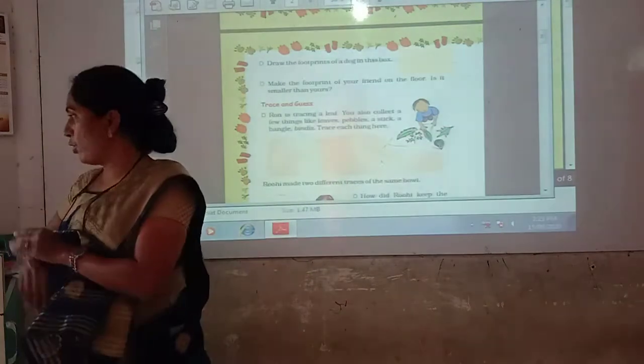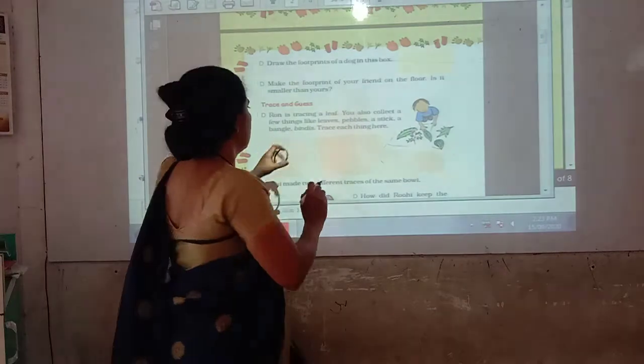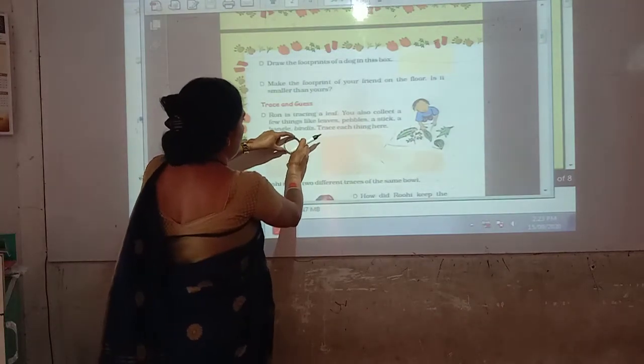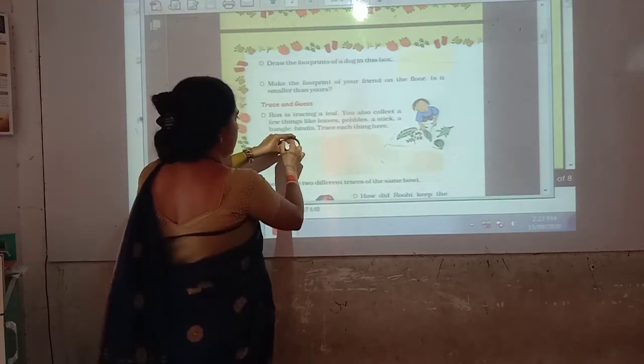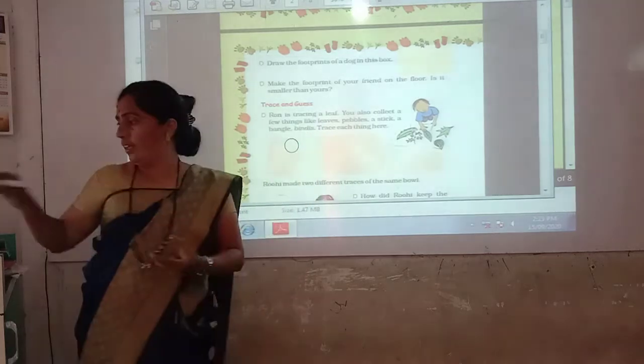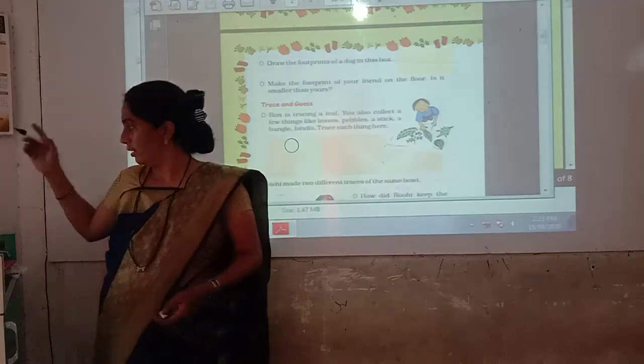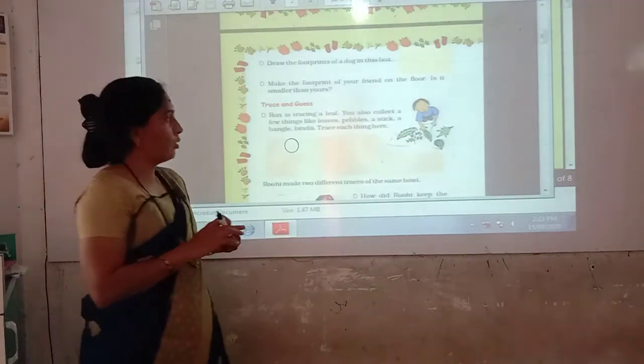Here I will show you how to trace a bangle. So just keep it like this and you can take the outside circle or inner circle and you can trace. In this way you are going to trace the things. Now see the next.